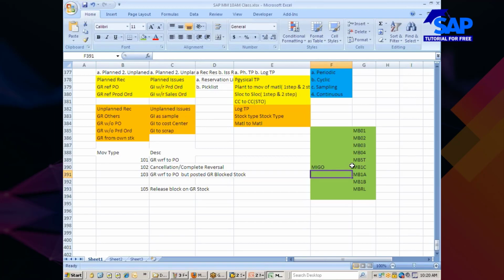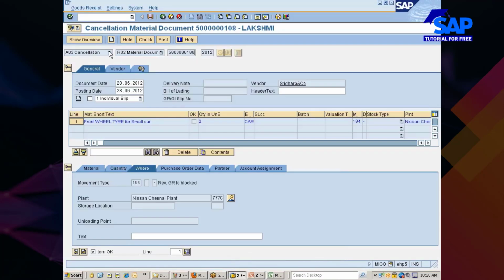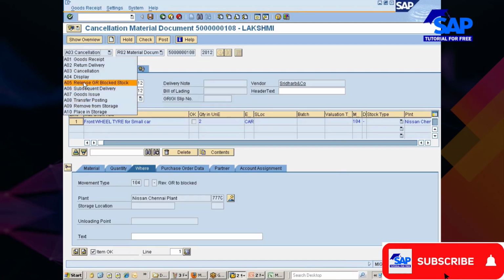Absolutely. Okay. These are not obsolete transactions. You can still use these things. All these things you could see even from MIGO also. Look at here. These are all the various transactions. Placing in storage, removal from storage, transfer posting, goods issue, subsequent delivery, releasing, block on GR.